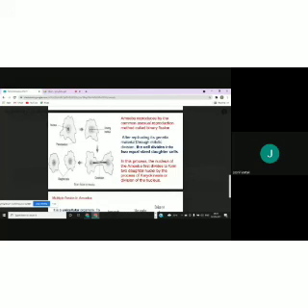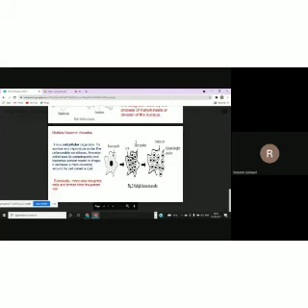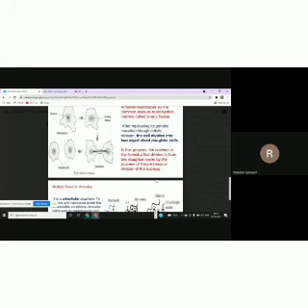Then mitotic division means division forming 2 cells. Okay, and karyokinesis, I have already given you, division of the nucleus. Fine. Now I'll come to multiple fission.